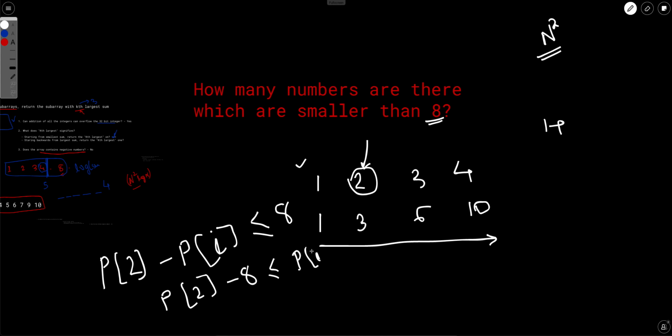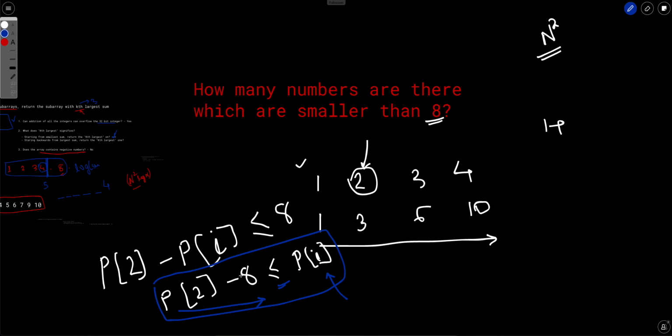So we want how many pi are there such that they are greater than or equal to p2 minus 8. So that's what the question now becomes.